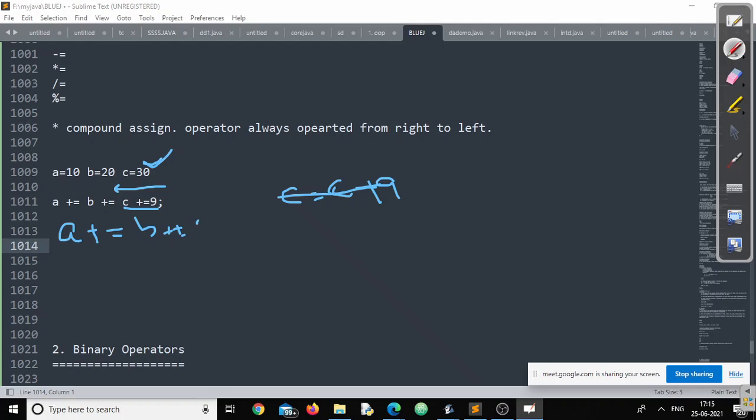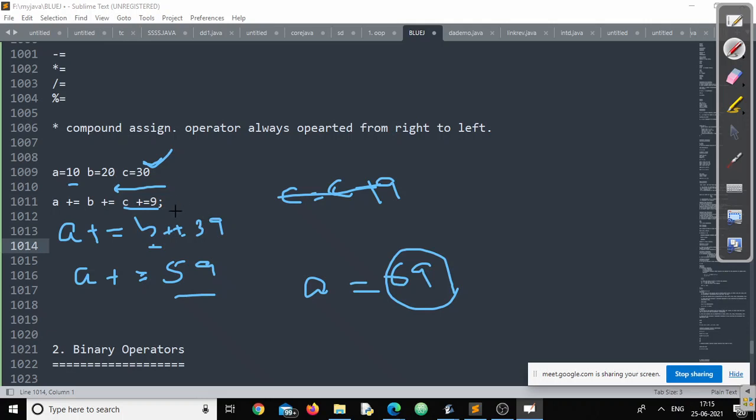Yes, sir. That means B plus equal to 39. Now, B is equal to B plus 39. What is the value of B? 20. 20 plus 39 will be 59. Now, what will be the value of A? A will be 59 plus 10. It will be 69. Understood how these operators will operate? Remember, the most dangerous concept is this one will operate from right to left, not left to right. Clear?